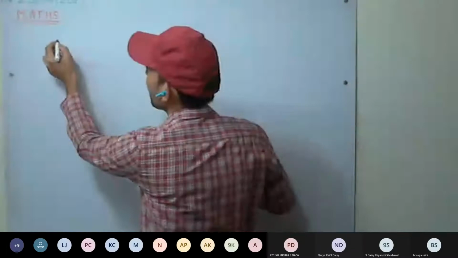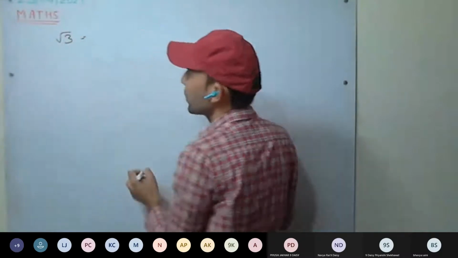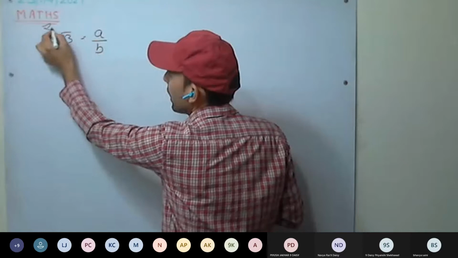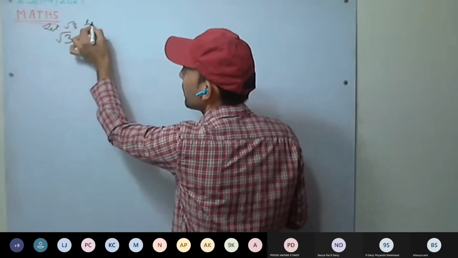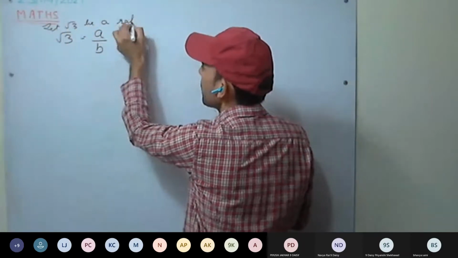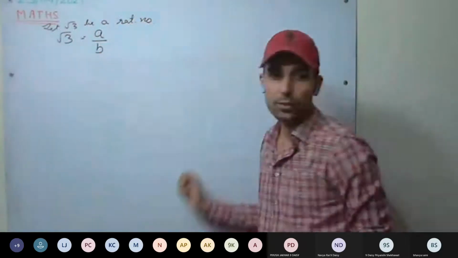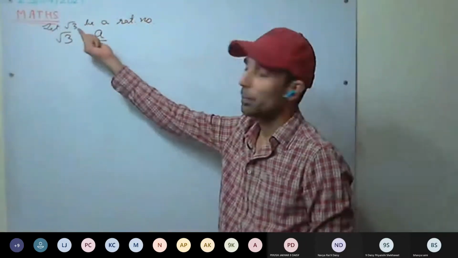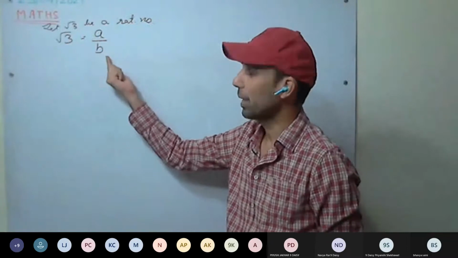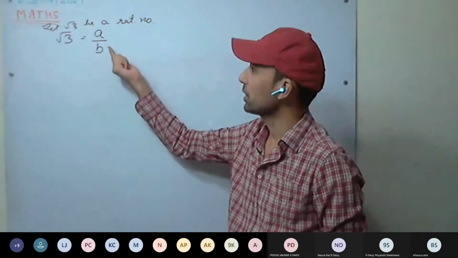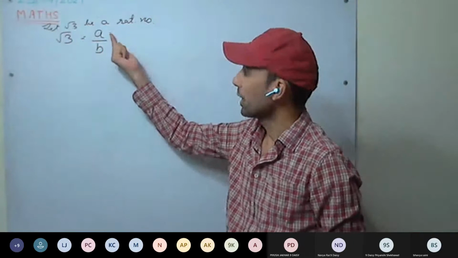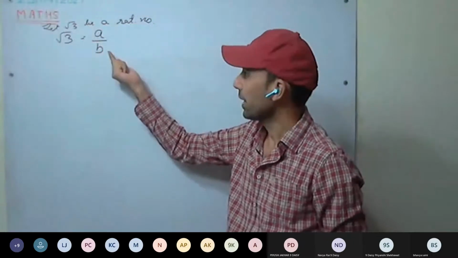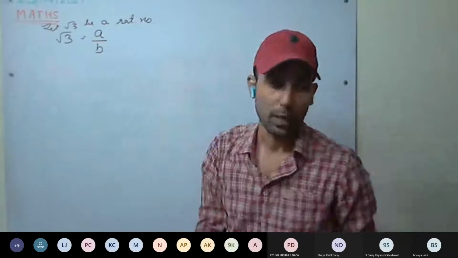So root 3 we will be proving now. Let root 3 equal A by B. We are supposing that root 3 is a rational number. If root 3 is a rational number, it can be expressed in the form of A by B, where A and B are integers and B not equal to 0, and A and B are co-primes.